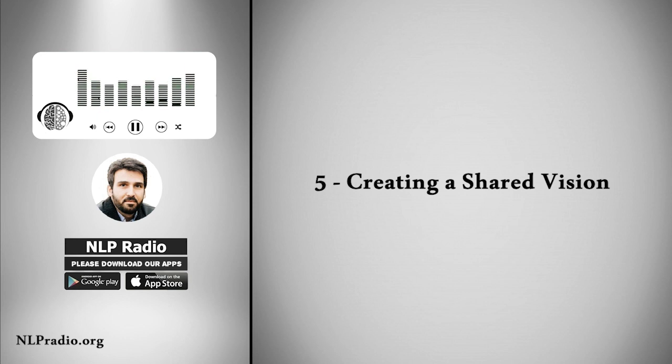5. Creating a shared vision. Creating a shared vision involves setting common goals and working together to achieve them. When family members have a shared vision, they can work towards a common purpose and overcome conflicts more easily. To create a shared vision, identify common goals and values, and work together to create a plan to achieve them.